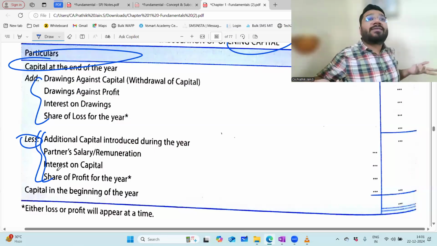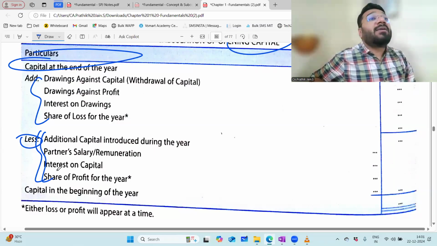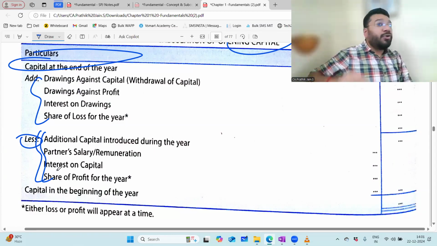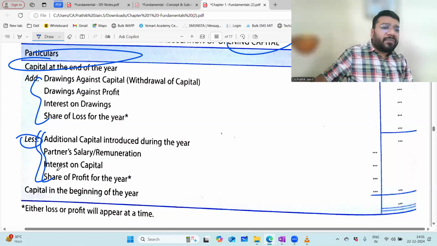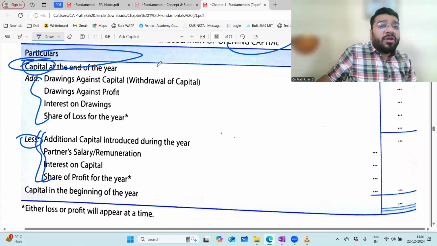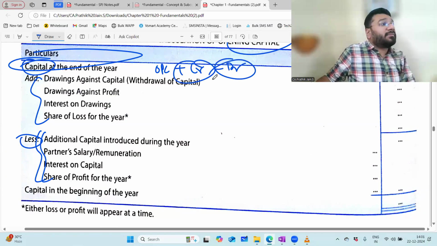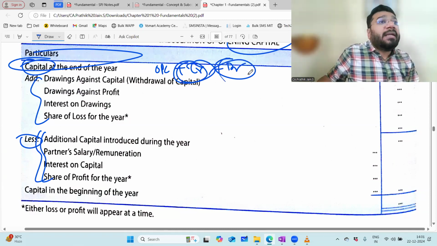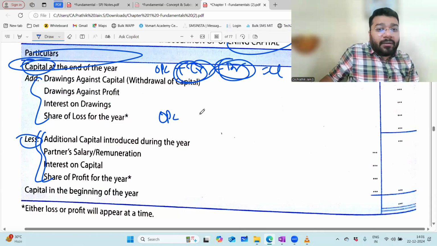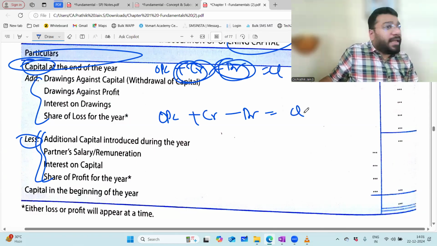Oh, revaluation I should minus. This is the problem when you learn the format by heart. If you know the concept, you know what needs to be done. Sir, the concept is very simple. To get the closing capital, with the opening capital, whatever you credited and whatever you debited, those items you have to reverse to get the opening capital. With the opening capital, you added something, debited something, minus something to get the closing capital. No? Opening capital plus credit items minus debit items to get closing capital.